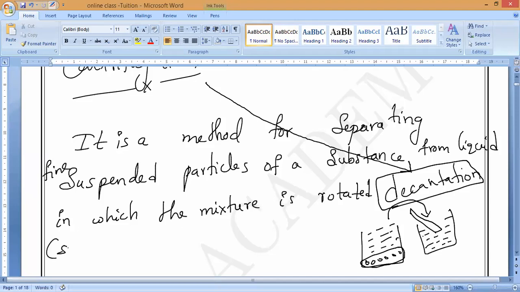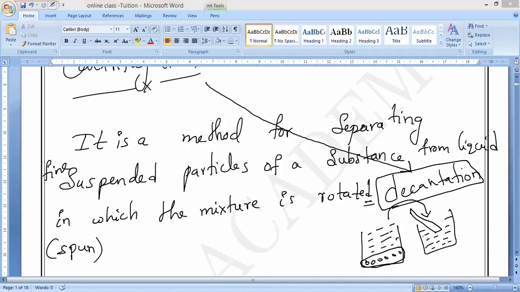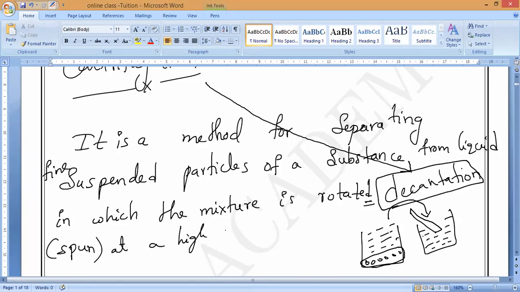Rotated. What do you mean by rotated? Spun. Spinning or spun. It is past tense, that is why we are using spun. What is the V1 form of spun? Spin. It is rotated at a high speed in a centrifuge. What is that speed? RPM, rotations per minute.